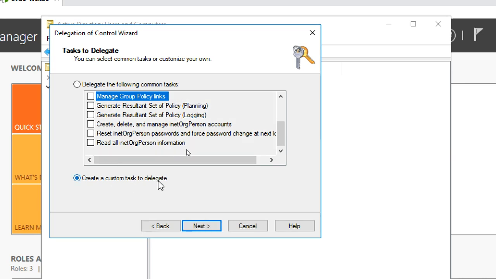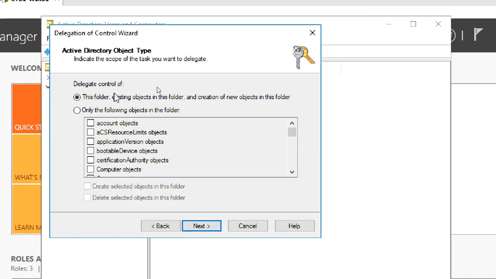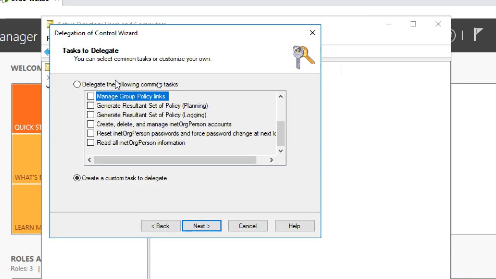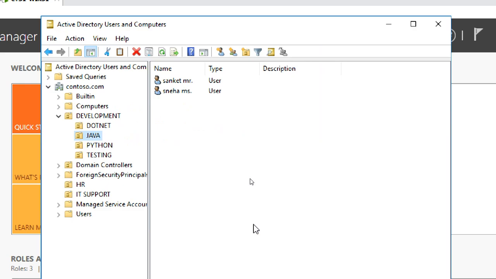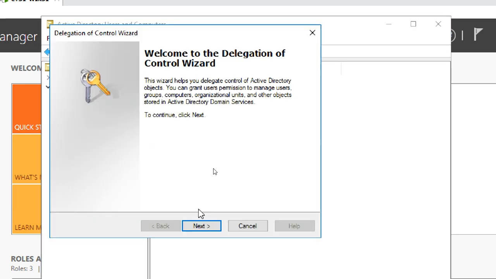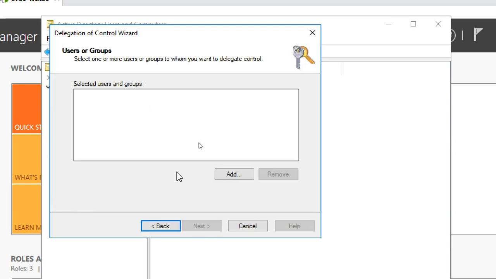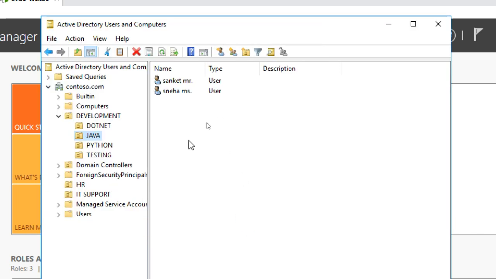Otherwise, you can create a custom task also. This is the custom task. So that is how to manage it. I'm not doing it now, I just want to show you. Group policy applying is one thing, and at the time of group policy you will understand, but here you understand the delegation. Delegation means right click here and go to Delegate Control. You can read this wizard, add the user or group, and read what is there, what we are able to give. So this is about delegation control.